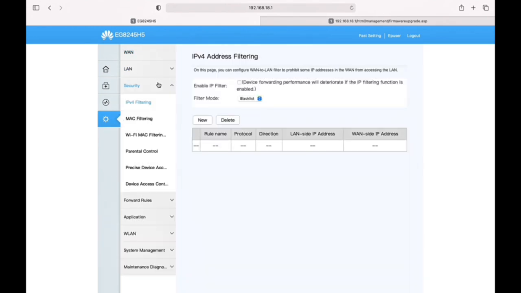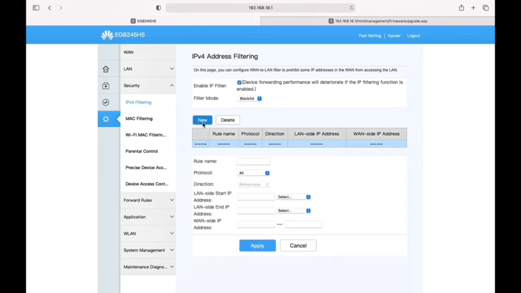On this page, you can configure the WAN-to-LAN filter to prohibit some IP addresses in the WAN from accessing the LAN. In other words, it lets you block or restrict specific external IP addresses from connecting to your internal devices. This helps protect your network from unwanted access, hackers, or harmful online activity.